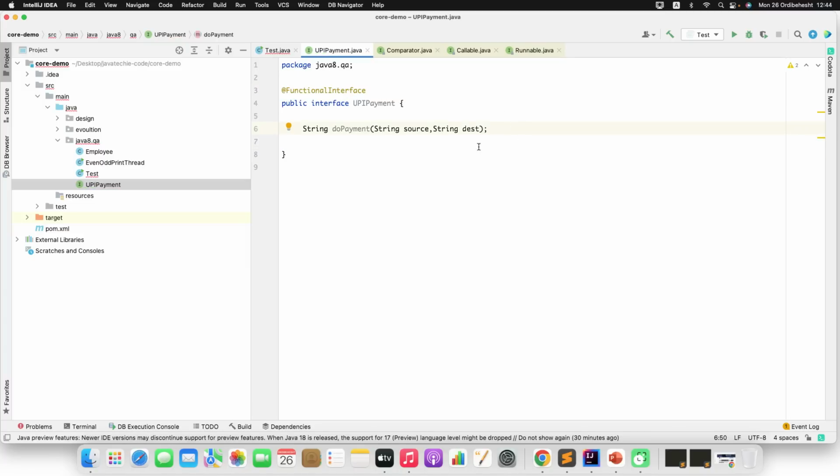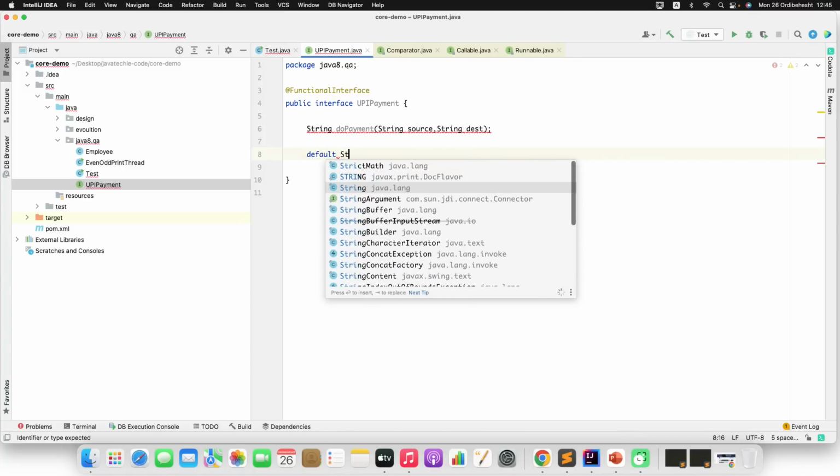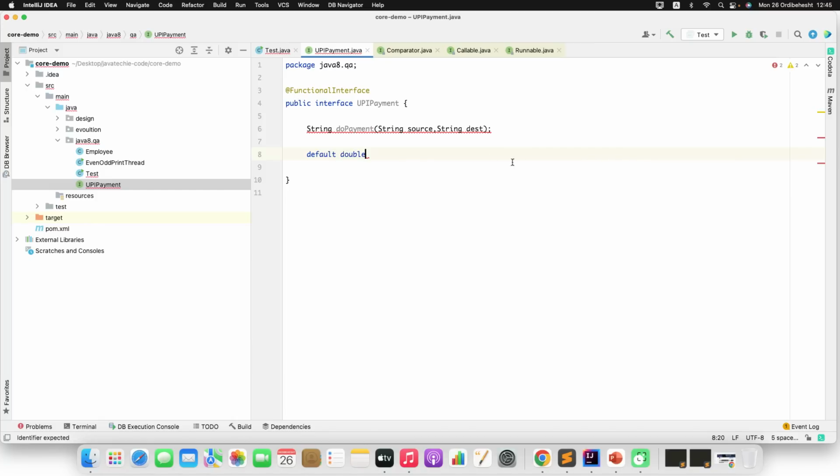Similarly, you can write default and static methods in an interface, which is a functional interface. Let me type some default and static methods. Let's first write the default method. I will tell you the purpose of when to use a default method as well. Since we are just taking the example of API payment, there is an option called do payment, and some of the API payments also give us the feature to add a coupon or give a scratch card. So I'll just add something like scratch card.